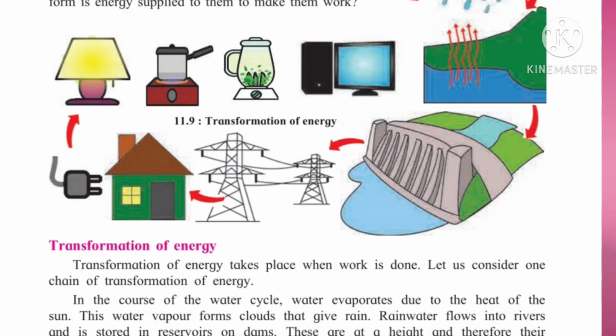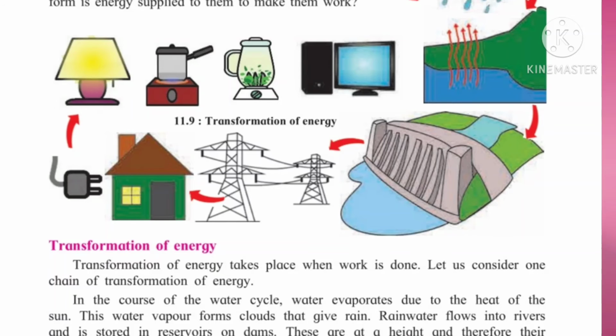See, the next part is transformation of energy. Transformation means how the energy is transferred, that we have to see. Transformation of energy takes place when work is done. Let us consider one chain of transformation of energy. In the course of the water cycle, water evaporates due to the heat of the sun.